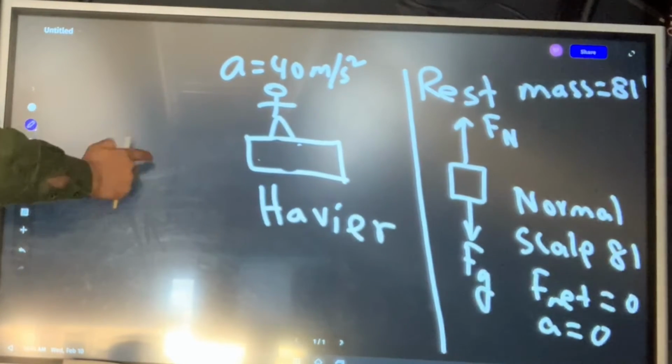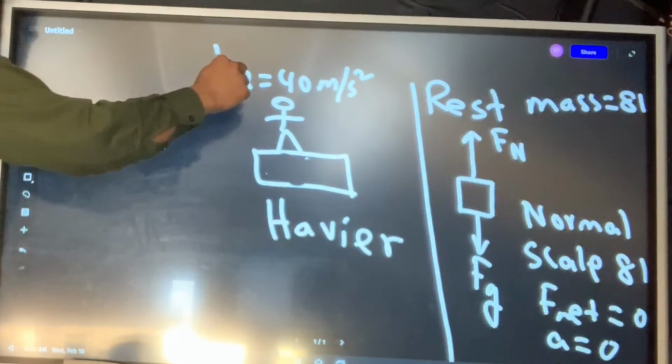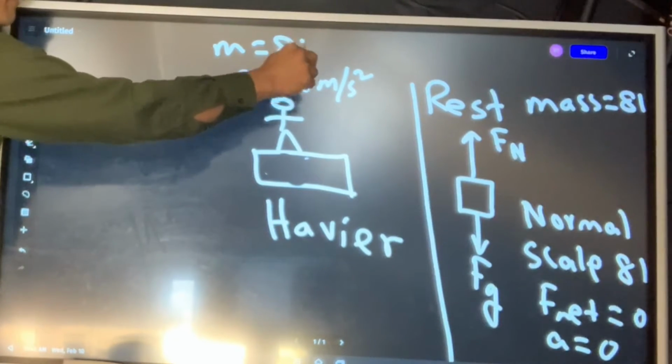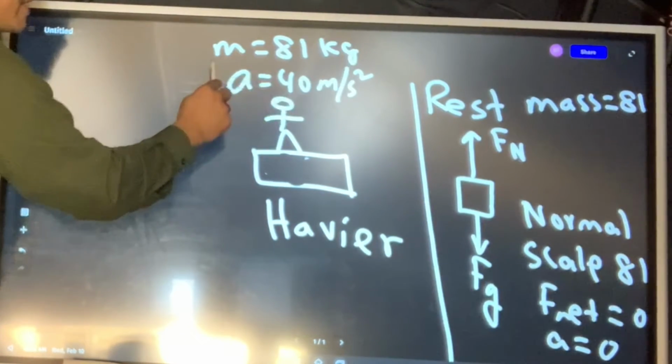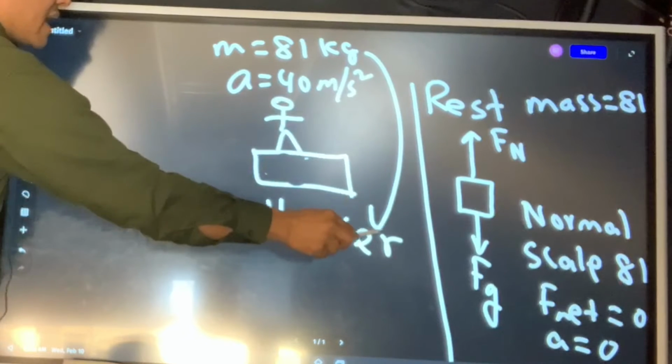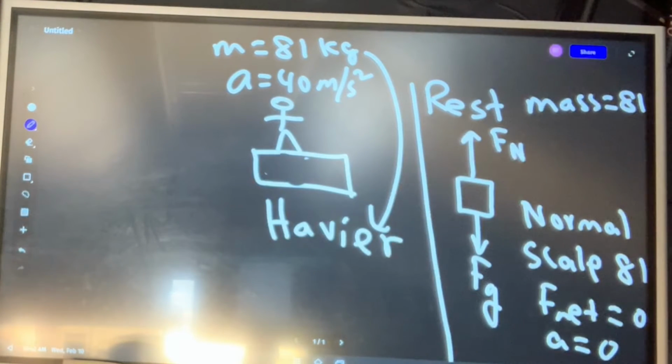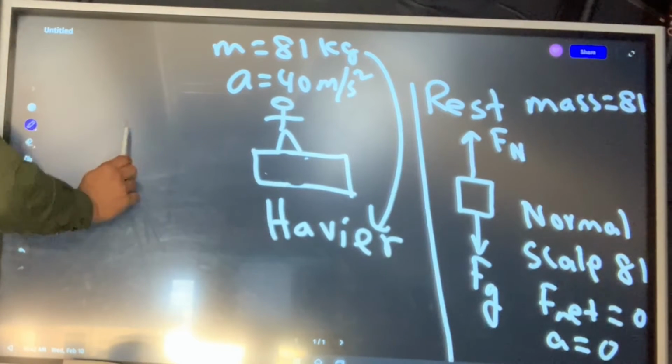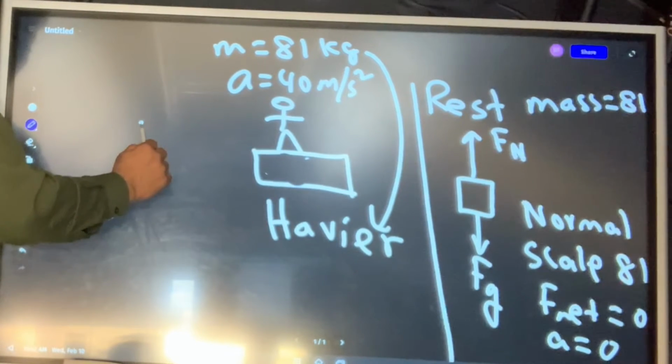Yes, we can. Remember, his mass is still 81 kilograms. He feels heavier, meaning there would be an apparent gain of mass, and we are trying to see whether the scale can support this experience. So let's do the free body diagram first.